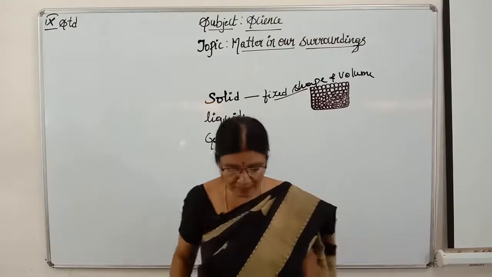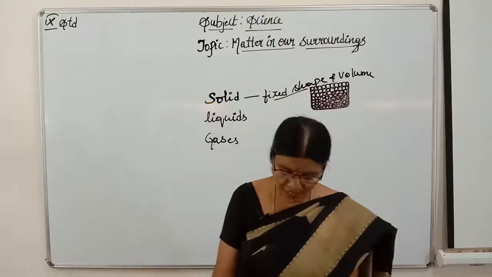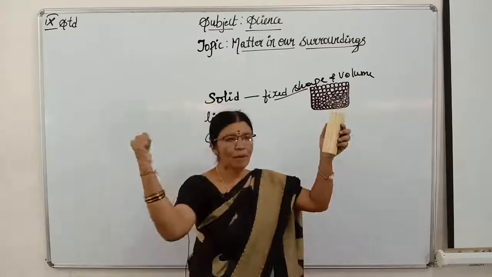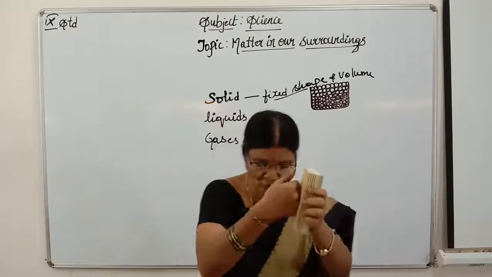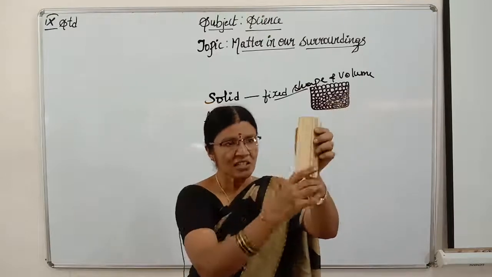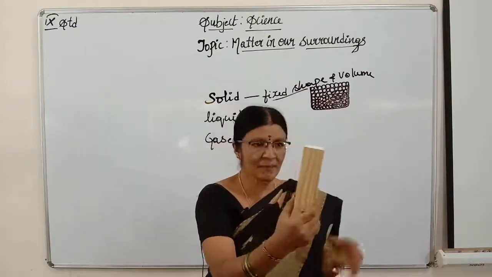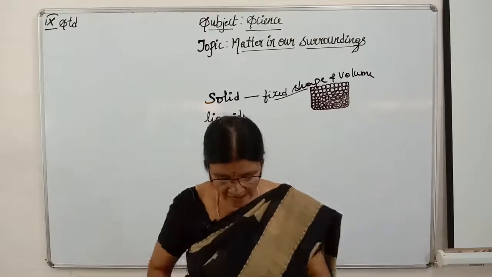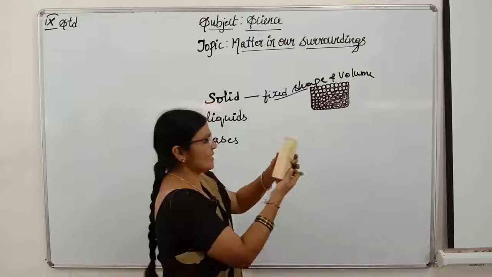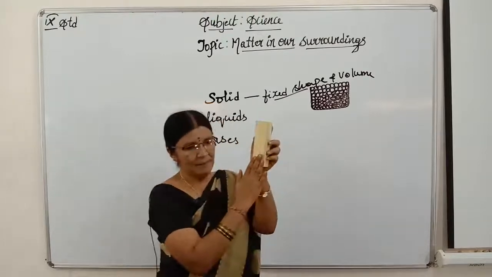They cannot be compressed. Suppose this is a duster. If I want to break this duster, if I apply force, this duster will not break, isn't it? It is hard, isn't it, children? Here the particles in this duster are closely packed.